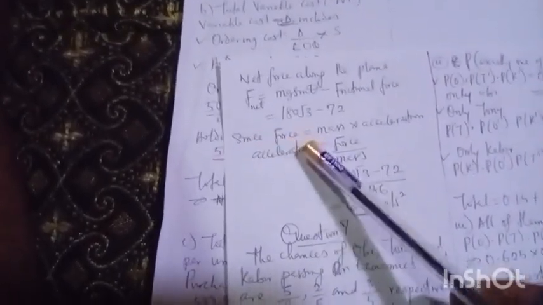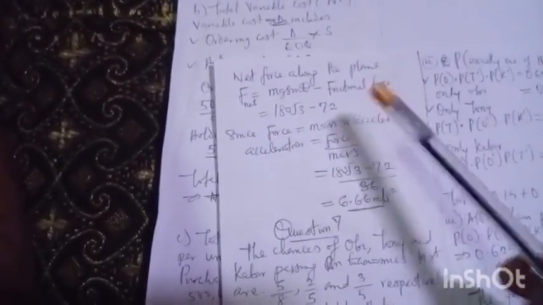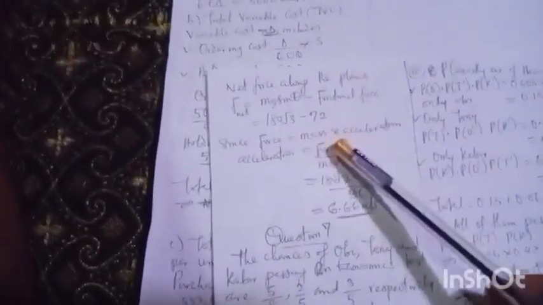Since force is equal to mass times acceleration, acceleration is equal to force over mass. So my force over the mass, 36. So at the end of the day, I got 6.67.